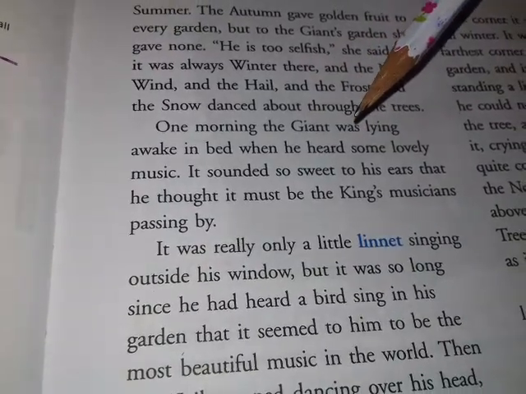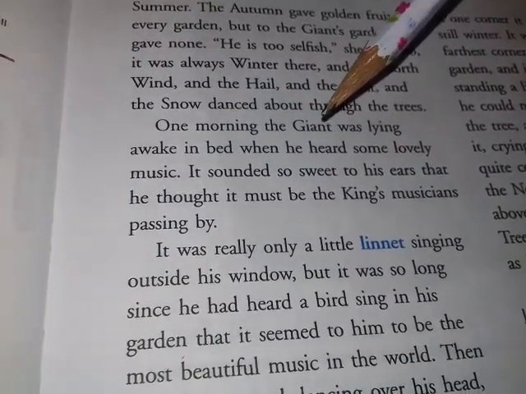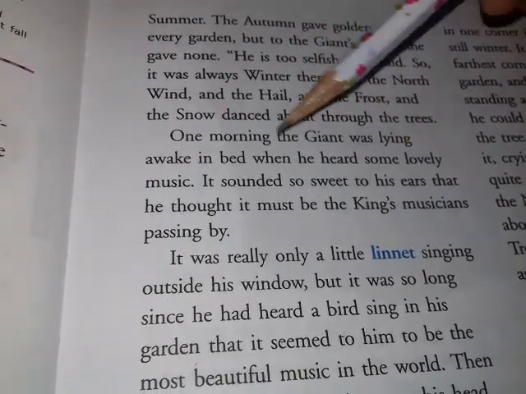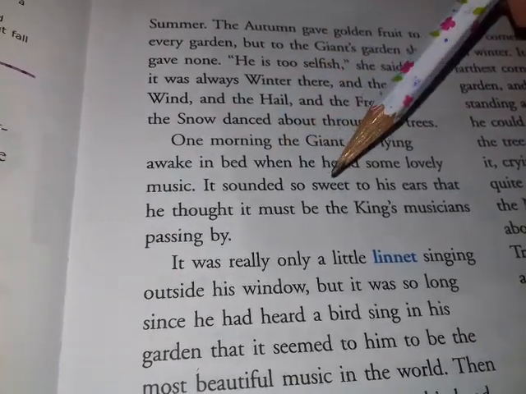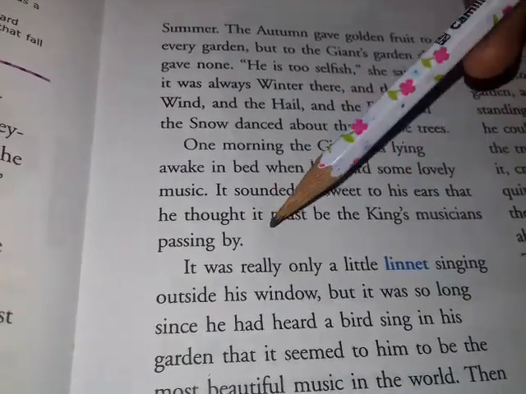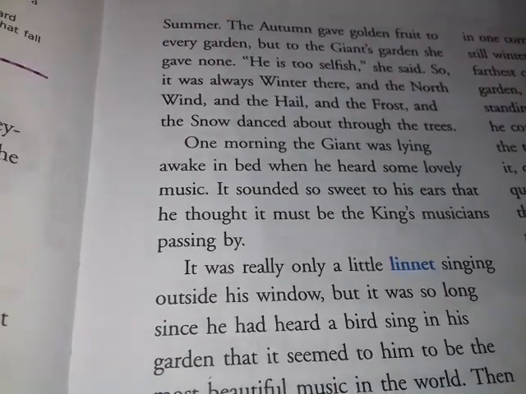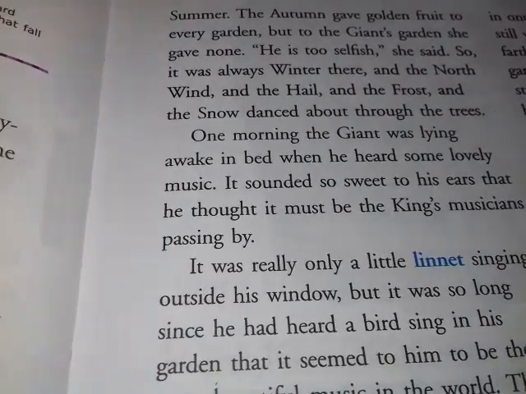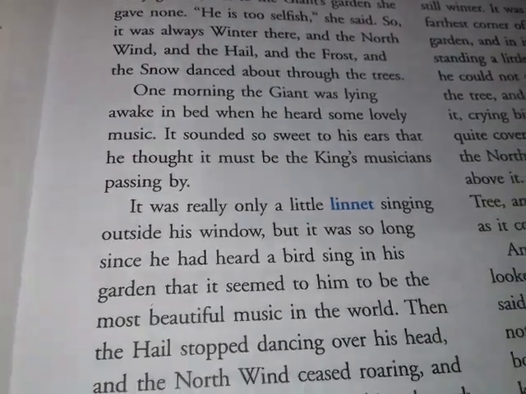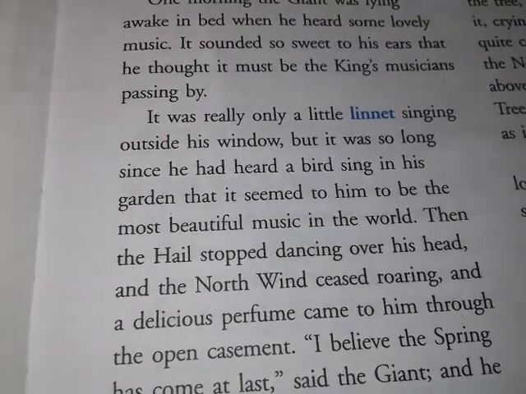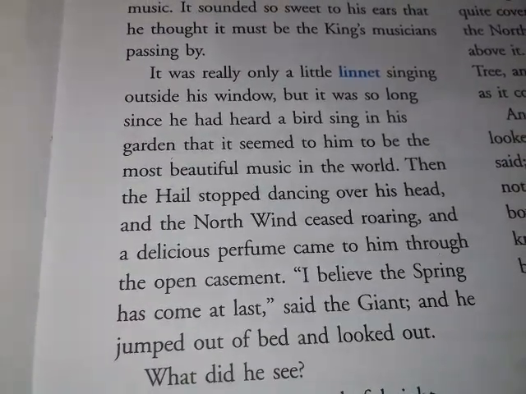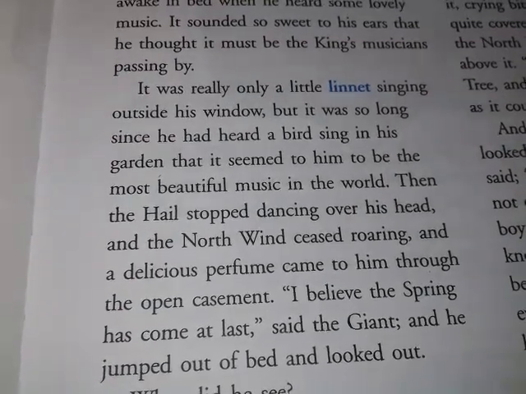So one morning the giant just woke up. He heard that there was lovely music being played somewhere. It sounded so sweet to his ears that he thought it must be the king's musicians passing by. The giant thought that there might be king's musicians playing some beautiful music, so he got up and started to look around to see whether it was the king's musicians or not. It was really only a little linnet singing outside his window.